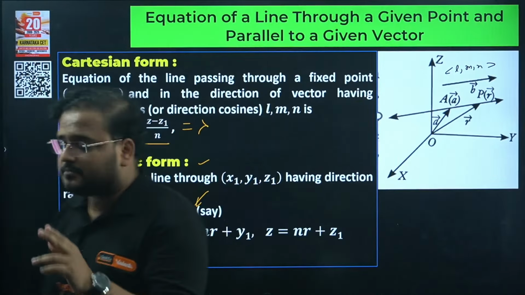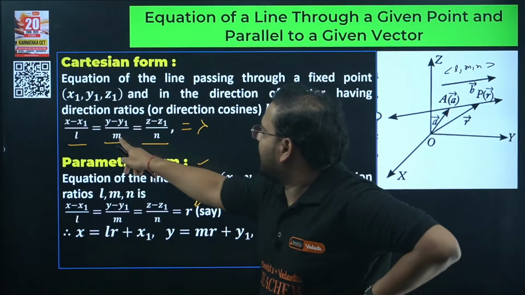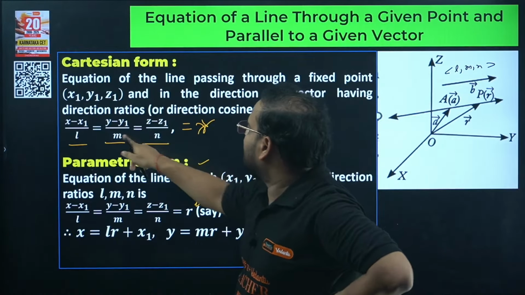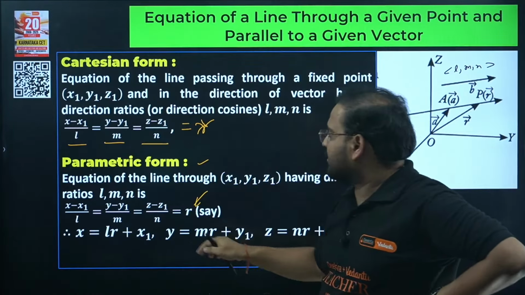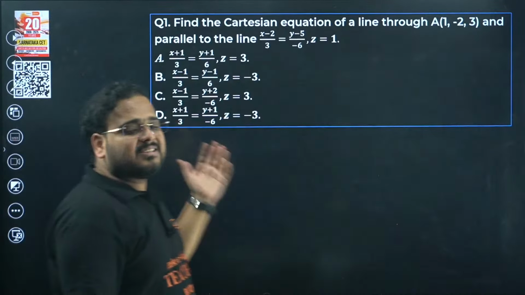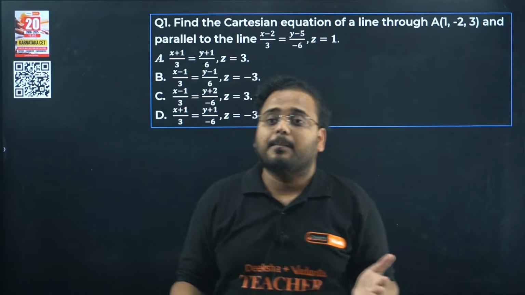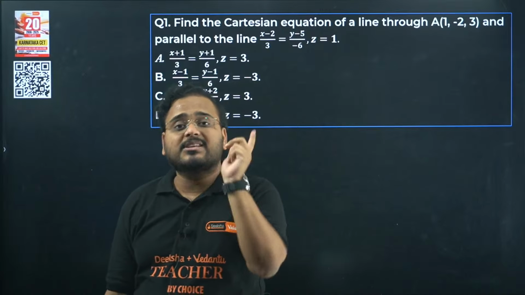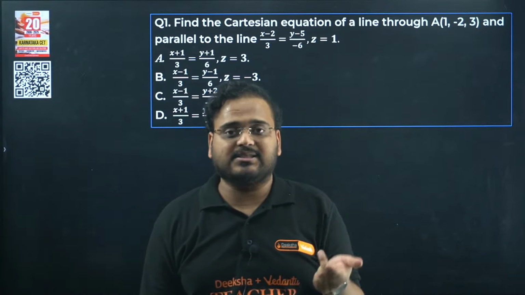Same goes for y also. If I take r over here, let's say, it becomes m r plus y1, m r plus y1 and n r plus z1. This is the parametric form of the equation of a line passing through a point and parallel to a given vector. Why is this important, sir? Because in questions, to find shortest distance and to find the angle between lines, these concepts will be useful. That's why it is important.